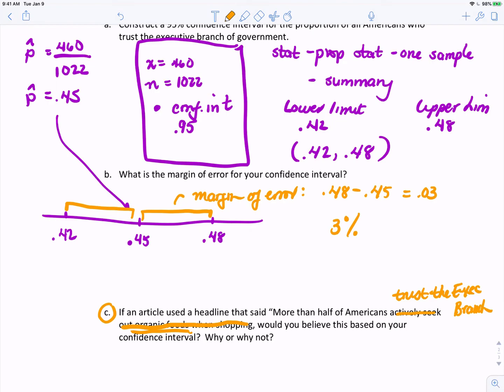But let's take a look. If this is our confidence interval for the proportion that trusts the executive branch, is that more than half? No, because half would be 50%, and this is definitely not more than 50%. So the answer would be no. Why? Because the interval is below 50%.